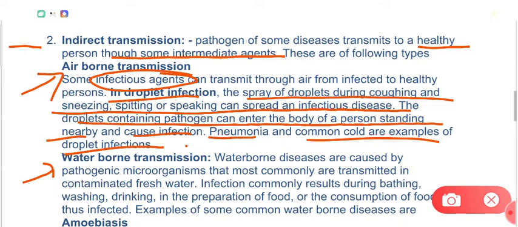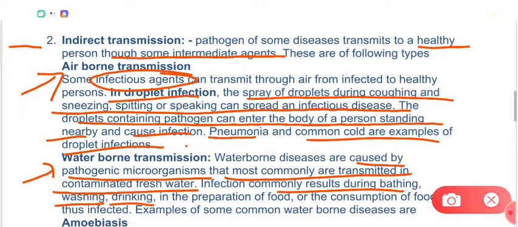So what are waterborne diseases? Let's talk about them. Waterborne diseases are caused by pathogenic microorganisms that most commonly are transmitted in contaminated fresh water. Infection commonly results during bathing, washing or drinking, or during the preparation of food or consumption of such food.